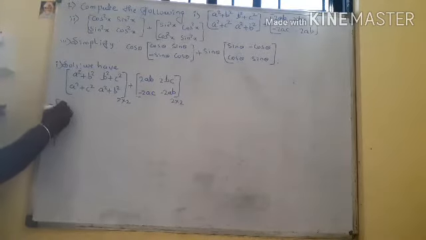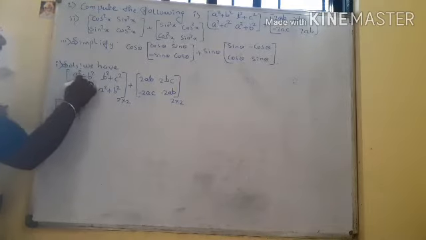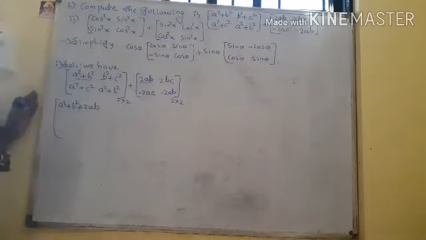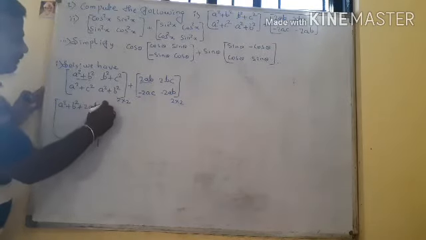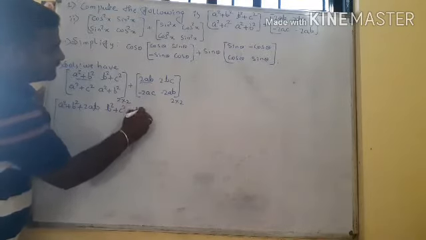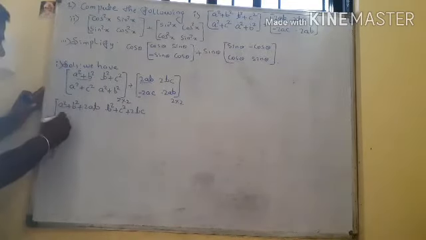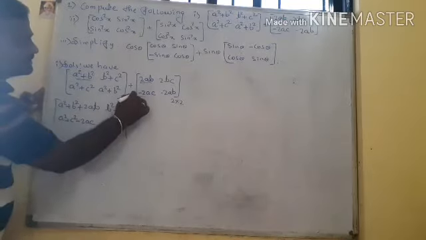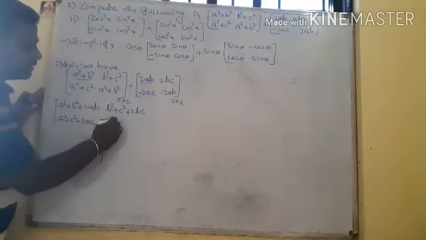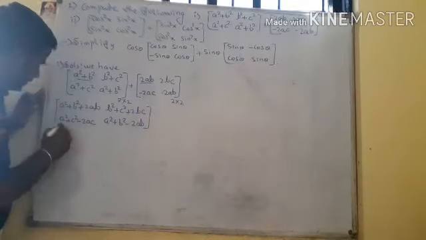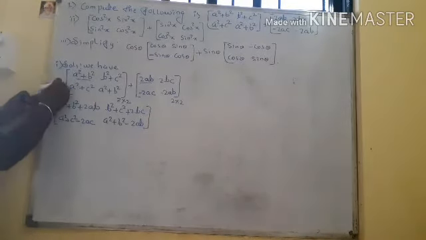What is the value? A square plus B square, first term to first term, plus 2AB. Second one, B square plus C square plus 2BC. Third one, A square plus C square minus 2AC. And here A square plus B square minus 2AB. So these are the expressions.